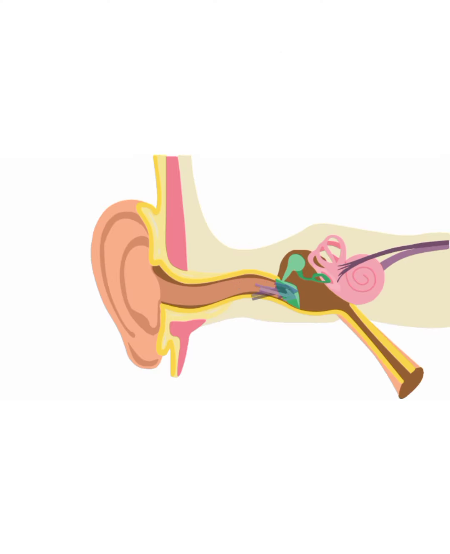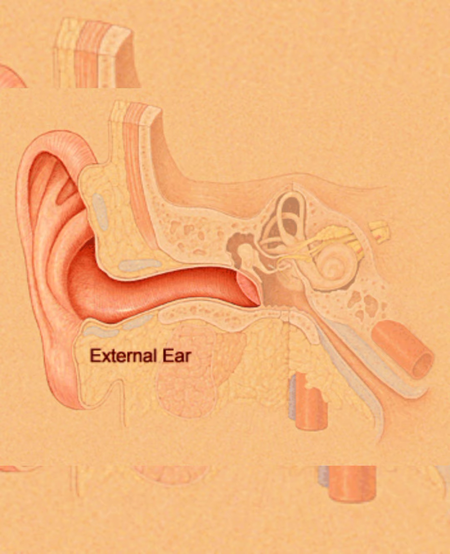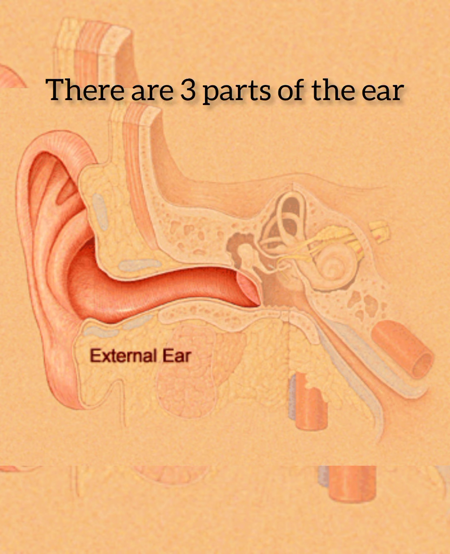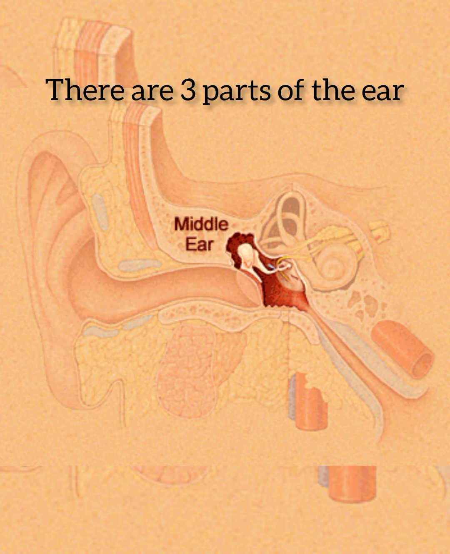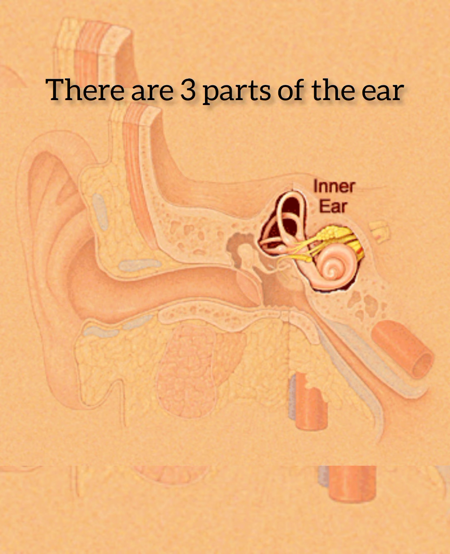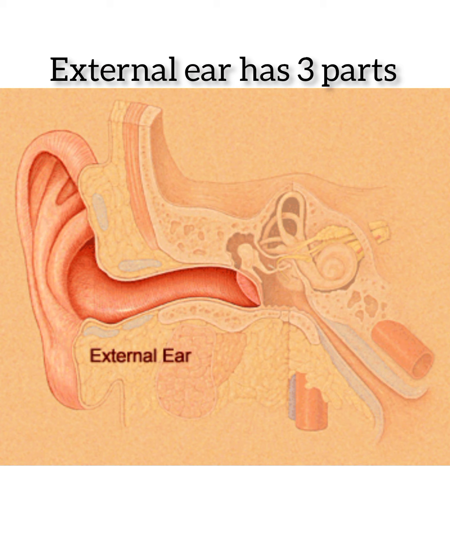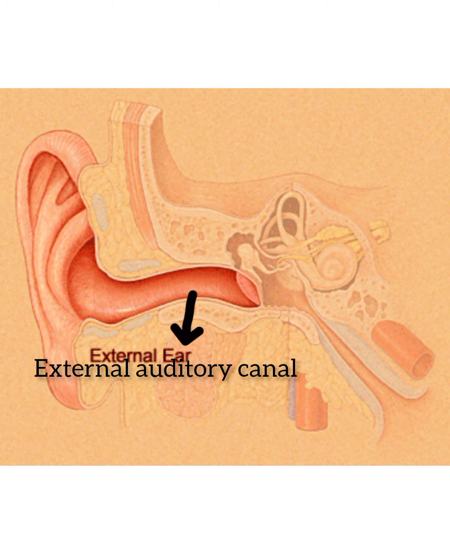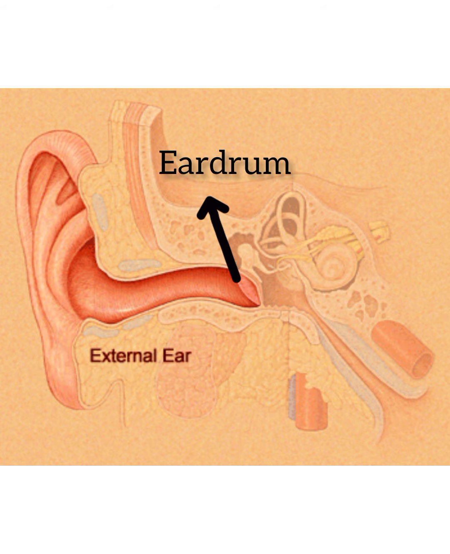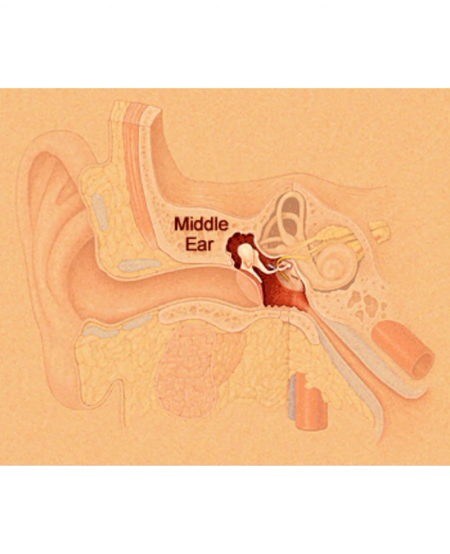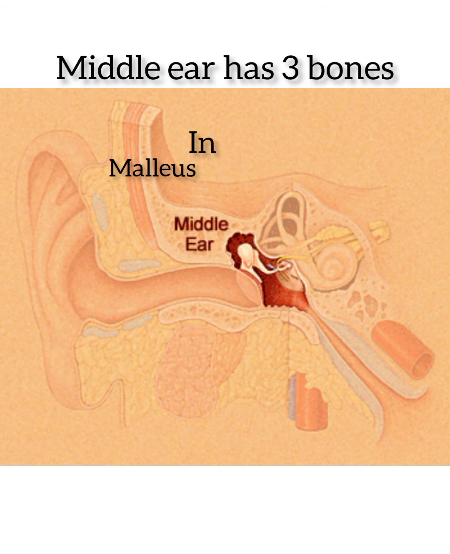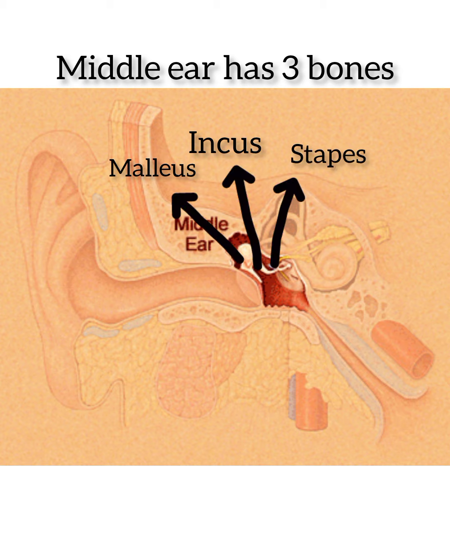Once again, see the parts of the ear. The ear contains three parts: external ear, middle ear and the third one is inner ear. The external ear consists of three parts: auricle or pinna, external auditory canal and eardrum. The middle ear consists of three bones: malleus, incus and stapes. These three bones are known as ossicles.